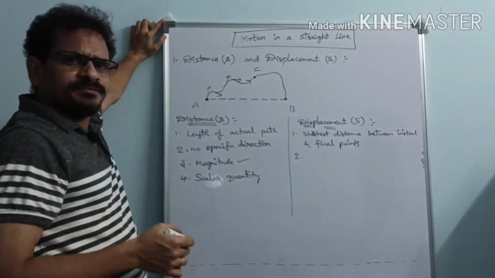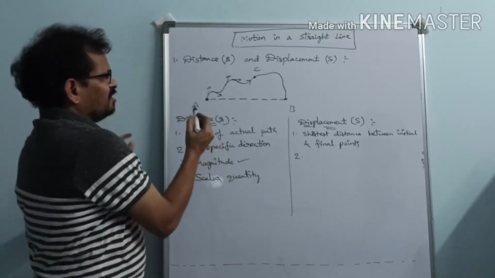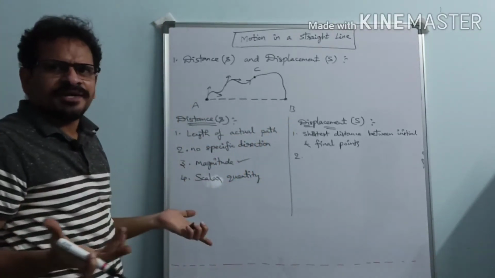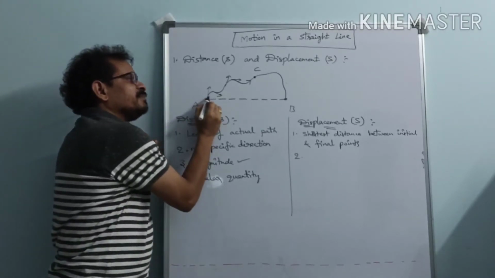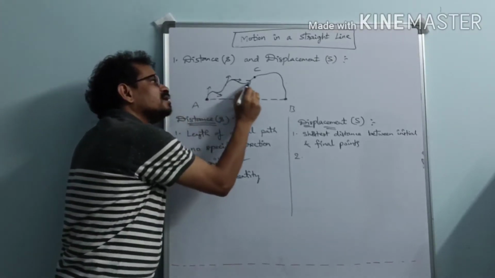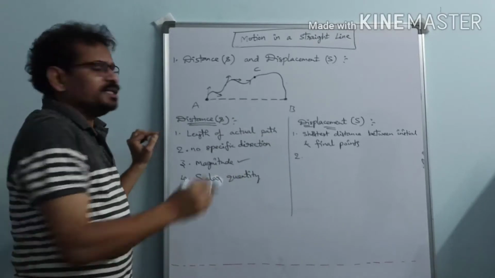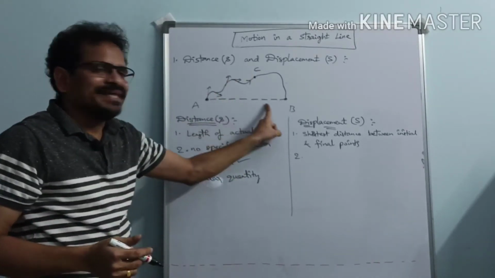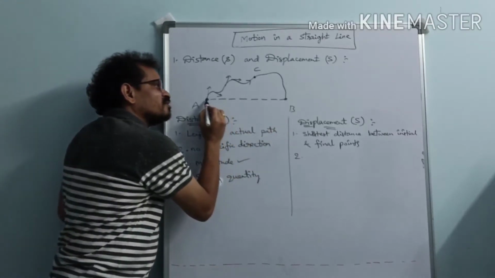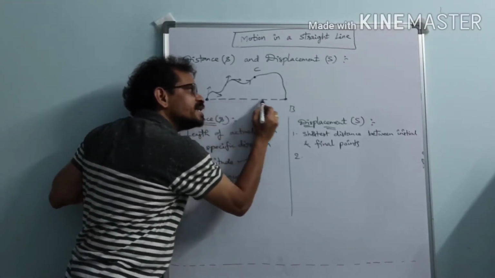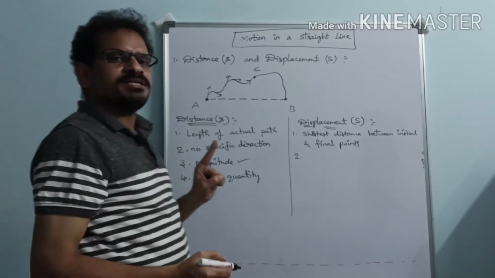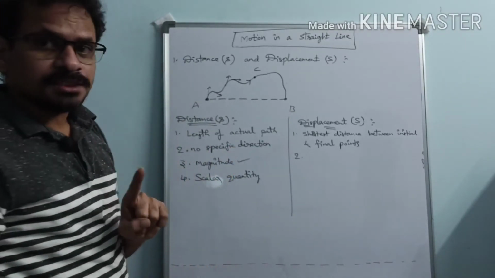Is a specific direction there for the displacement line? See, we are drawing a straight line from the initial point to the final point. In how many directions are we drawing? If anybody asks us to draw this line, it has different directions at different points. But this is a straight line. We can draw starting from this point. We are drawing a straight line in one single direction. What does it mean? Displacement has a specific direction.